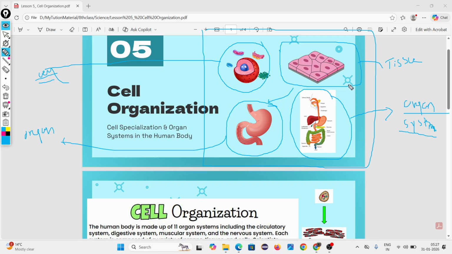Why do they organize? Why are cells organized to form tissue, up to organ system? So our body can work, to perform specific function efficiently.